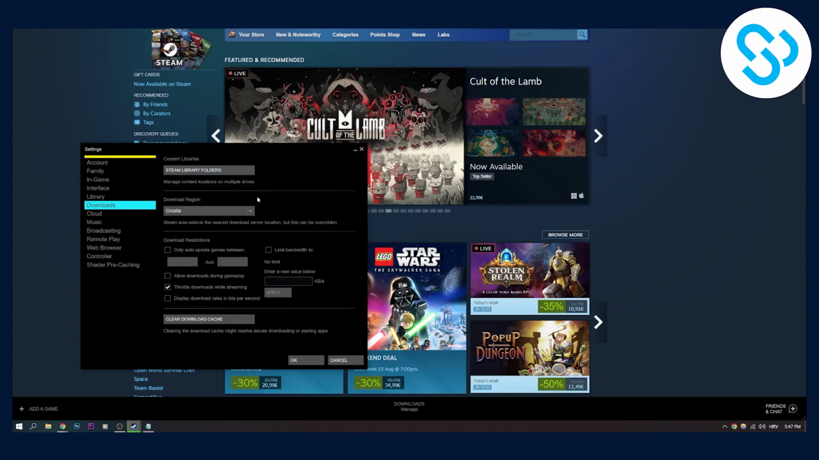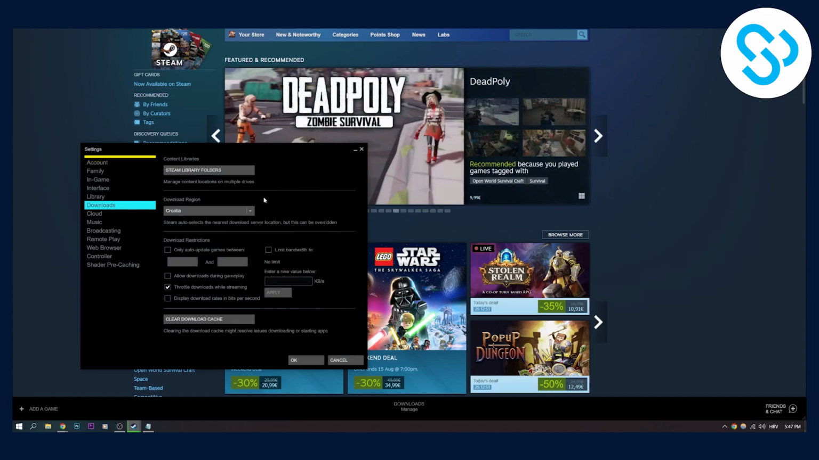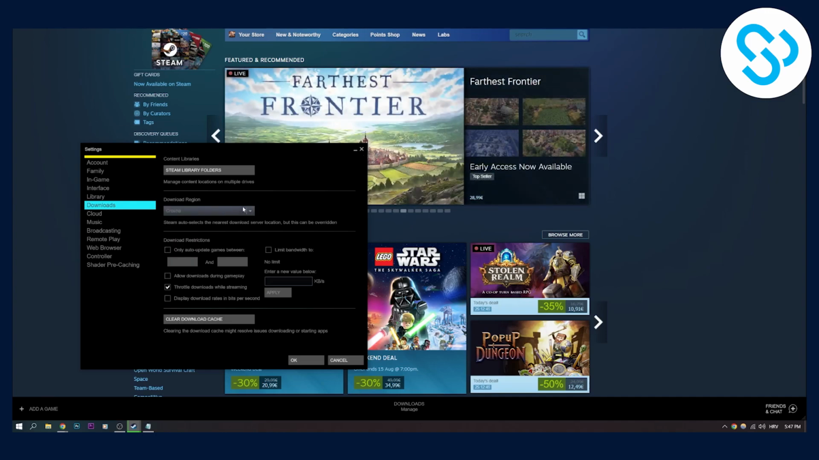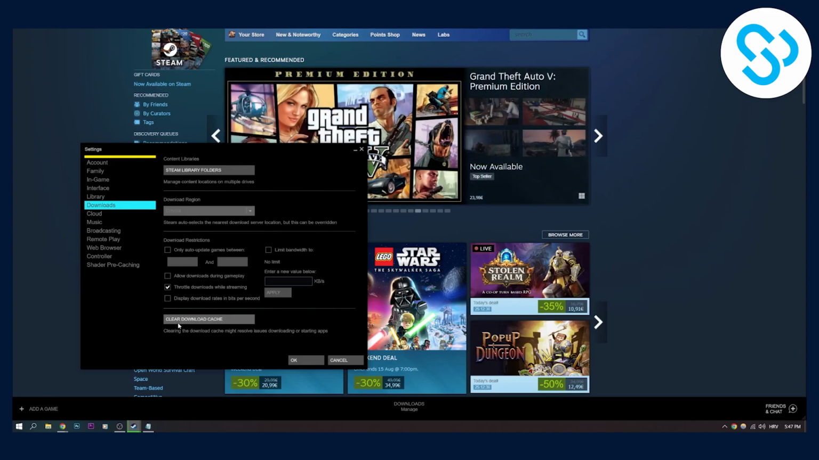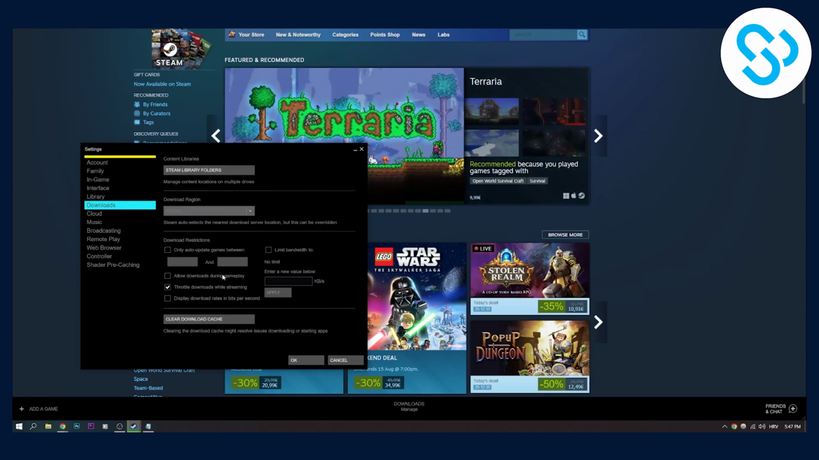And first, there are two different ways you can go about this, right? So first, download region should be your main country. For me, it's Croatia, right? Now, if you still have problems after you clicked on your download region, then clear download cache right here. This will basically restart your downloads to work a little bit smoother, right? So once you have done these two, and if it's still not working, you can click OK.